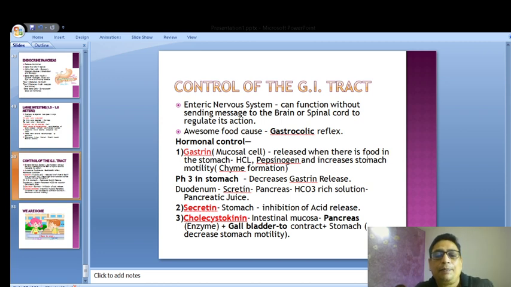The next thing is the pH of the stomach. Normally hydrochloric acid has a pH of 1 and the stomach pH is 2, but whenever it rises to 3, the gastrin release decreases. The moment it goes to 3, the gastrin release is stopped. That means the food is not there in the stomach anymore, so there is no need to secrete hydrochloric acid. And in the duodenum, there's another hormone that takes care, called secretin. Secretin releases pancreatic enzymes and the bicarbonate-rich solution of the pancreatic juice.